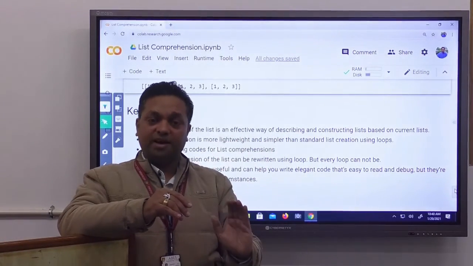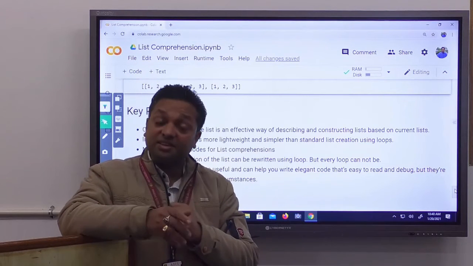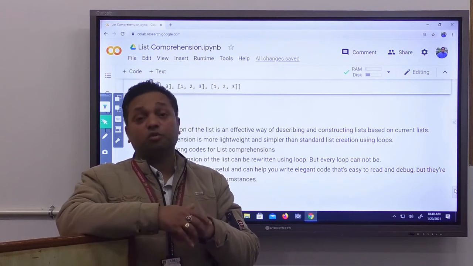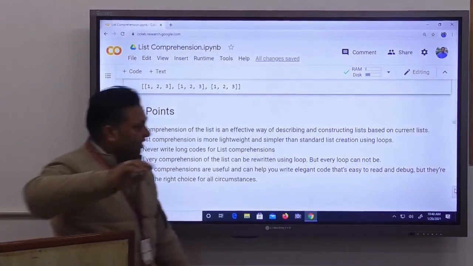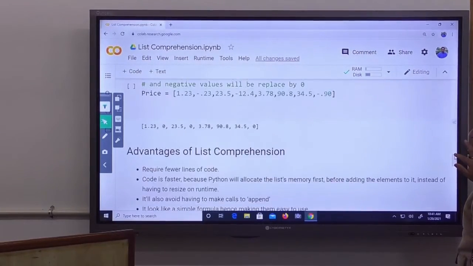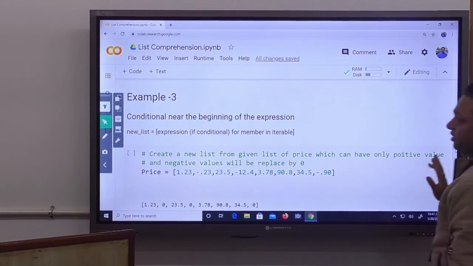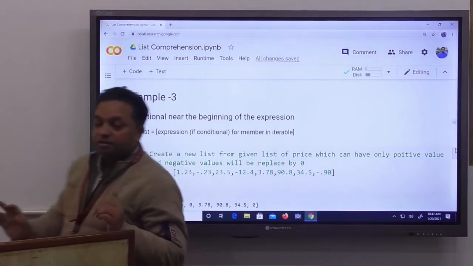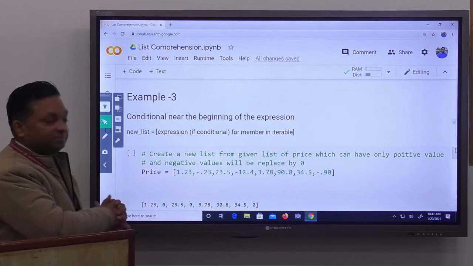But if you have a problem where you want to apply some expression as well as some methods, then it is not possible. That's it. There is one more example, example 3. I will pause for a couple of minutes, and you can try the solution for this.